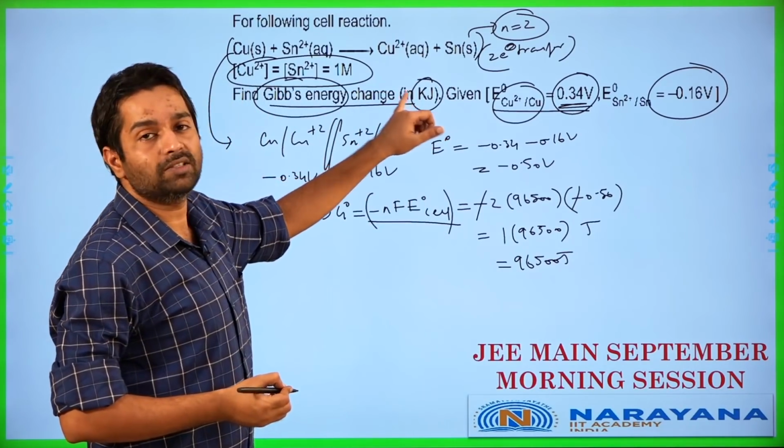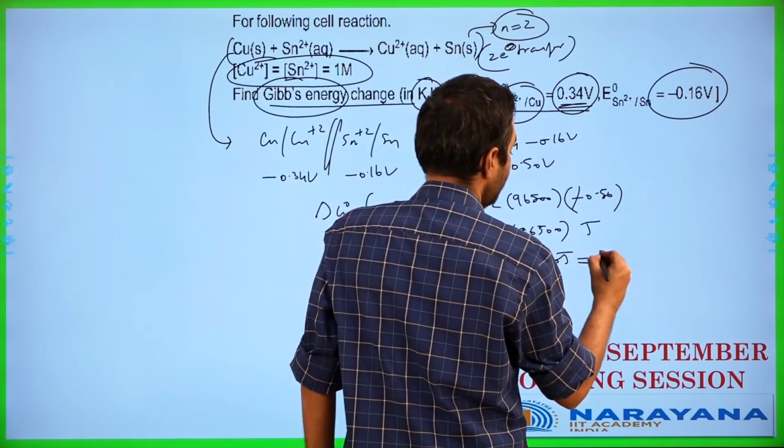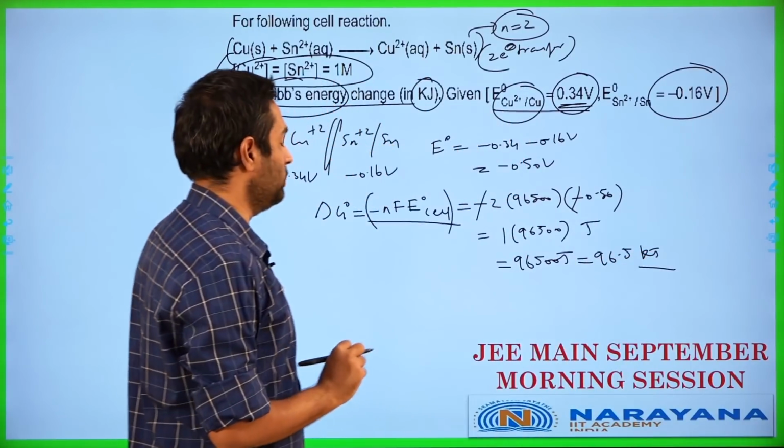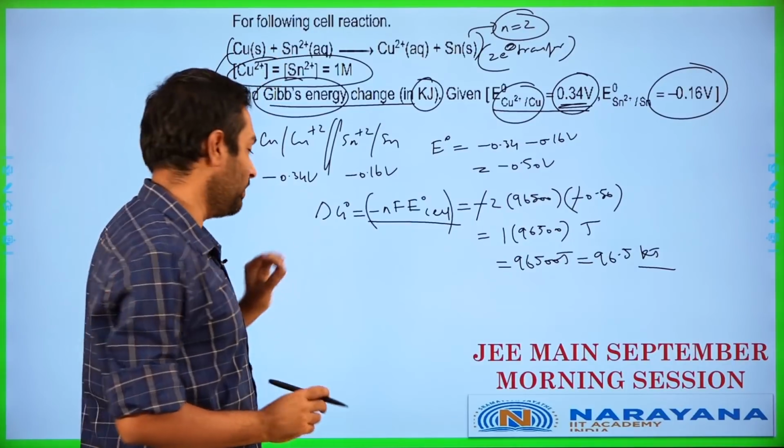They want you to give the answer in kilojoule units over here, which means this is going to work out as 96.5 kilojoules in this particular case over here. This is the answer for this particular question. Let's get to the next one.